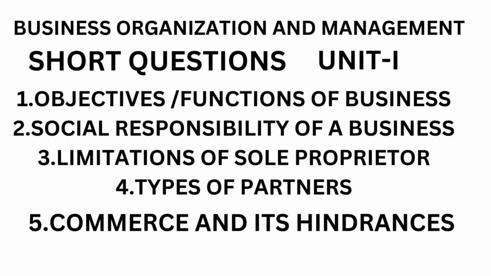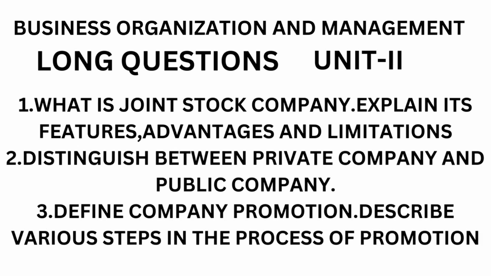Now unit 1 short questions. First is objectives of business, or maybe he will ask you functions of business. These two, objectives and functions, are very important. And the social responsibility of a business, this is also very important. And the limitations of sole proprietor. And fourth one, types of partners. Fifth, commerce and its hindrances. Commerce and its hindrances is also very important.